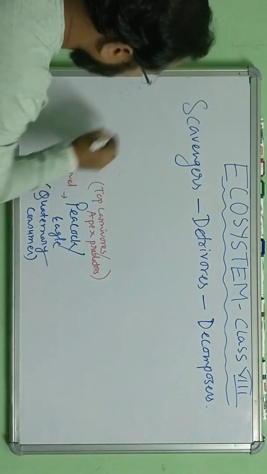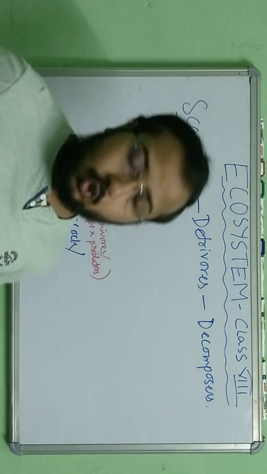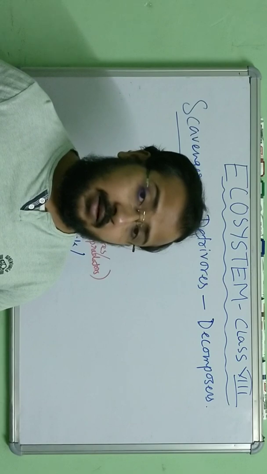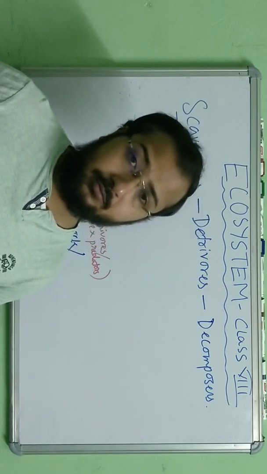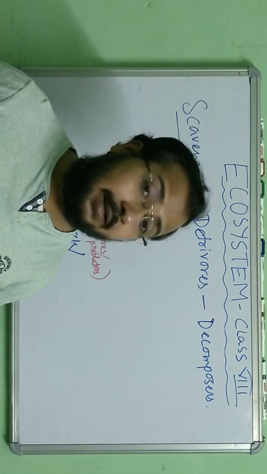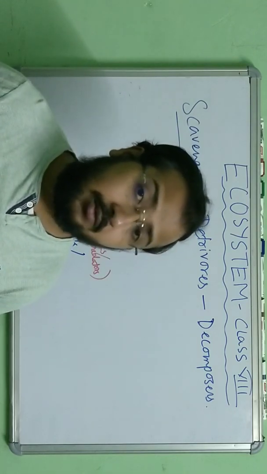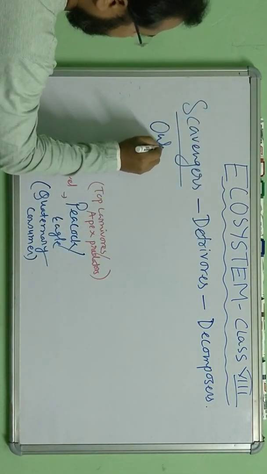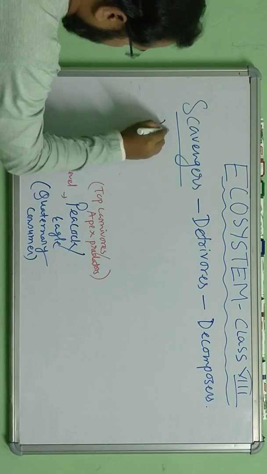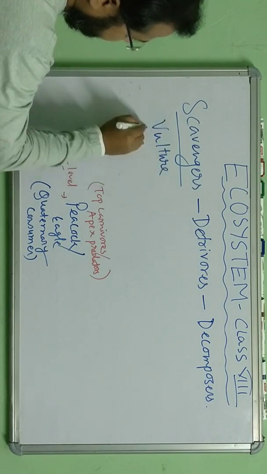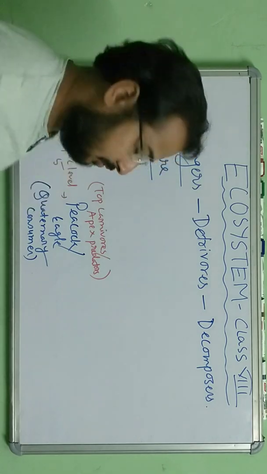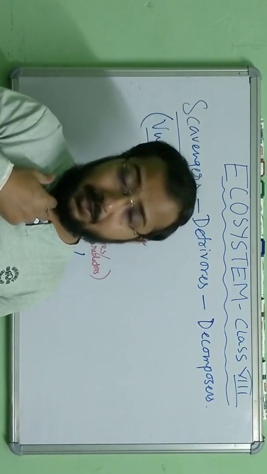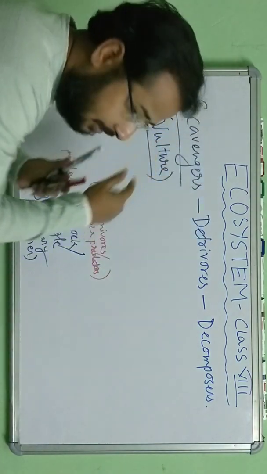Scavengers are those organisms who depend directly on dead animals and plants for food. One example, vulture. Vulture we know, one good example, which feeds on the dead bodies of animals and plants. So these are the scavengers.